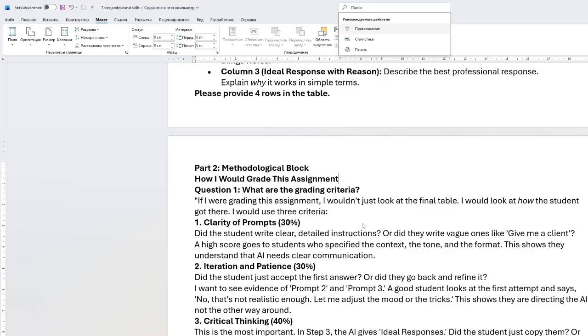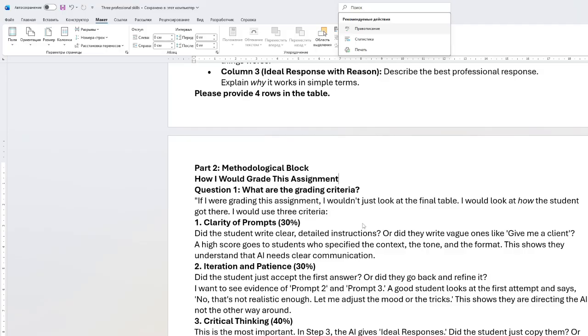First will be clarity of prompts, which will be 30%. We'll be thinking about whether the student wrote clear, detailed instructions, or vague ones like give me a client. High scores go to students who specify the context, the tone, the format. So if you have better formatting, better inputs, and more explanation about what you want, this shows they understand that AI needs clear communication. Second would be iteration and patience, which will also be 30%.